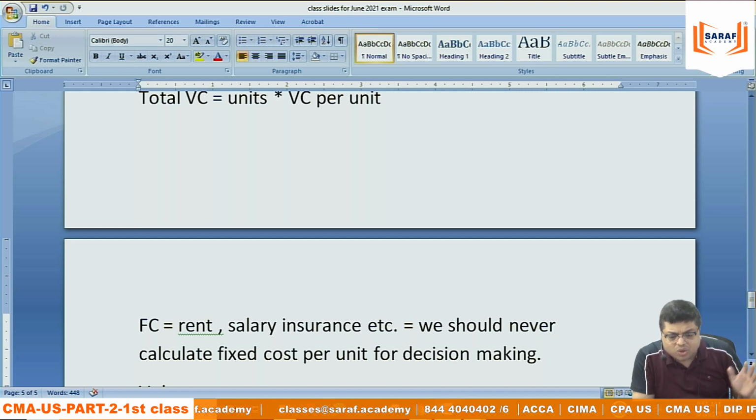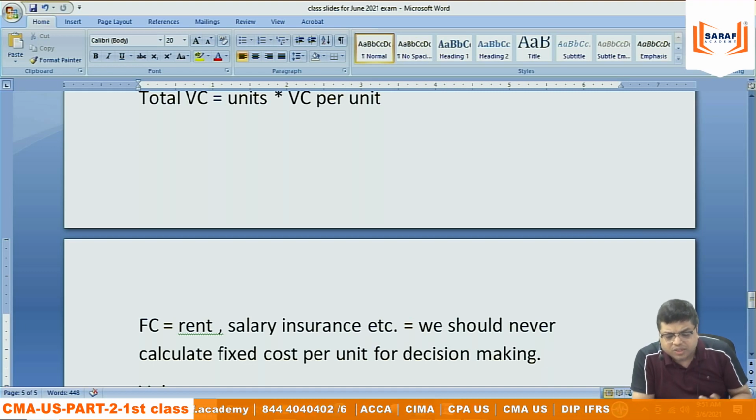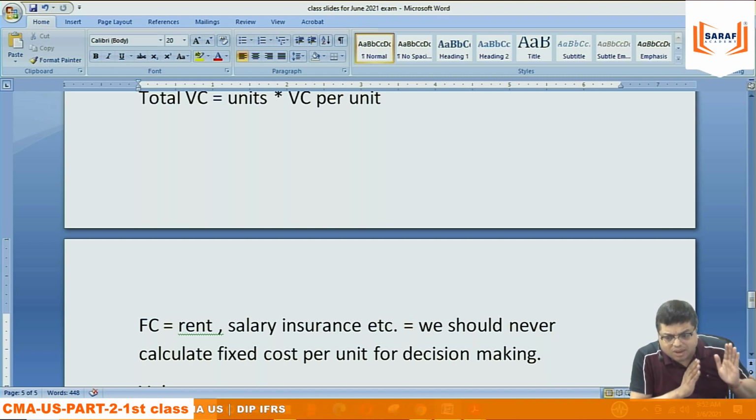In CMA US, the cases are many times greater than 240 hours. But in all other cases, ACCA, CIMA, I am charging 100 rupees per hour. My calculation is that if I teach one student for an hour, I should get 100 rupees. So if I am teaching 2.5 hours to one student, I should get 250 rupees.